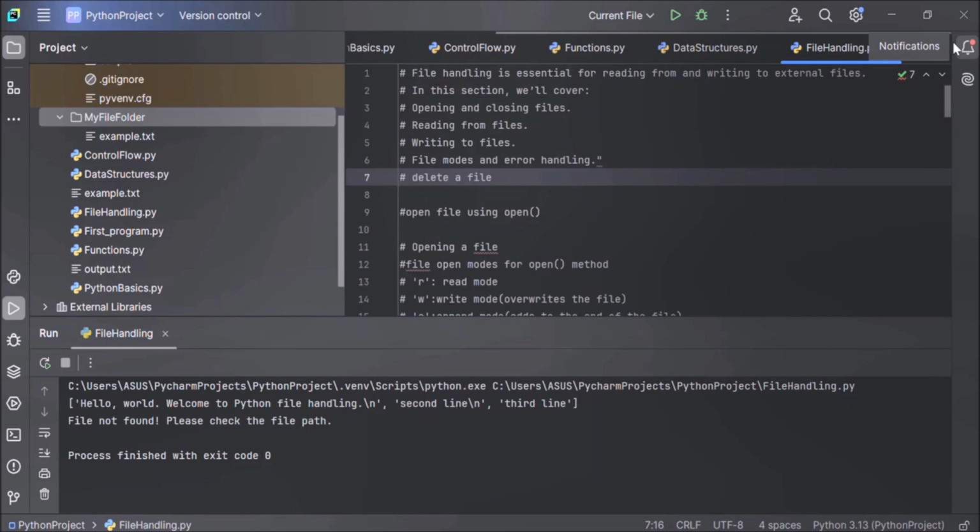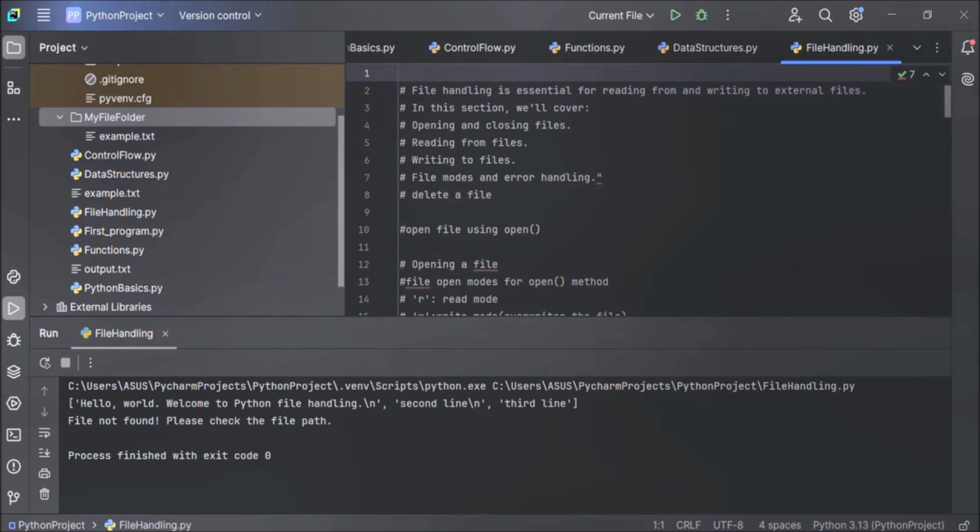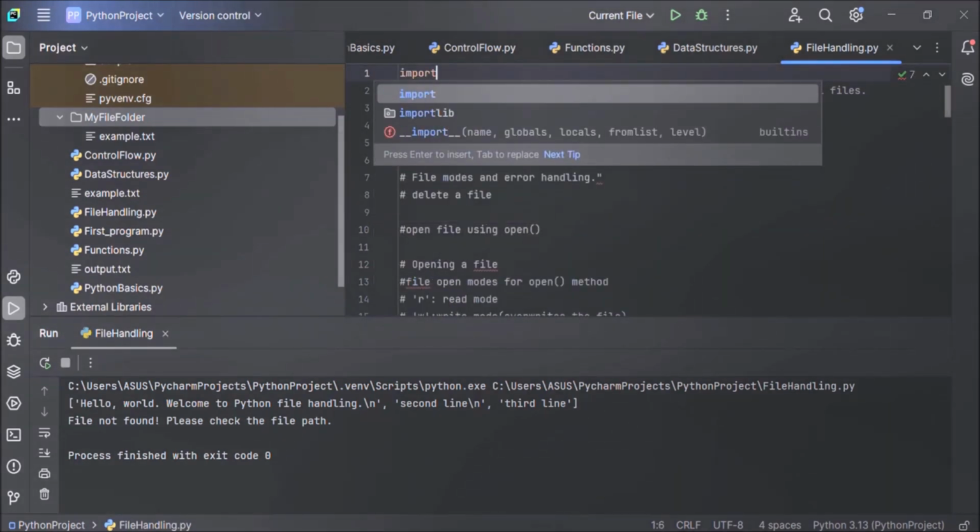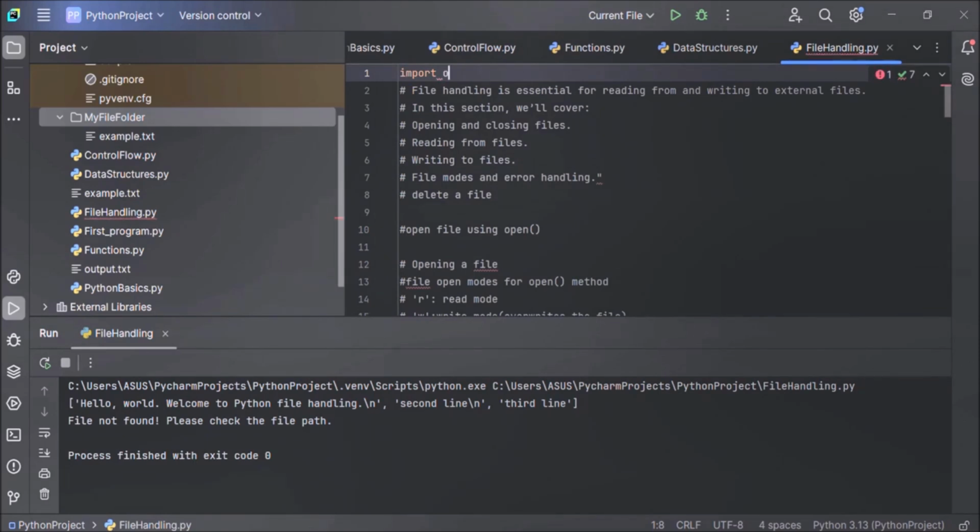To delete a file, you have to import the OS module. OS stands for operating system. Import the OS module and run its os.remove method. Now how to import a module? To import a module, simply use the import statement, import and the name of the module to be imported, that is the OS module. That's it. The OS module is imported now.